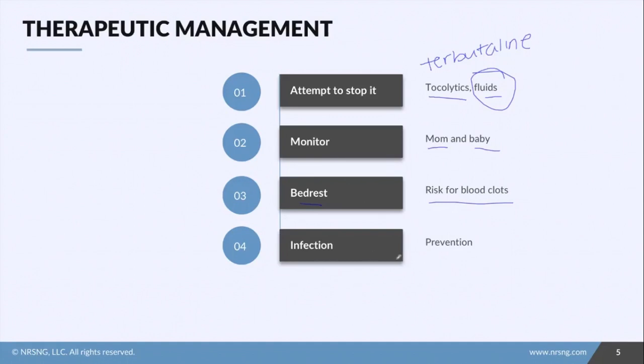And then infection prevention. So this is specifically for a patient that has that preterm premature rupture of membranes. We want to keep her pregnant as long as we can. So because of that, if she has no barrier there anymore, she's going to be at a huge risk for infection. So everything we can do to prevent that. So not doing as many cervical exam checks and all of that's going to help keep the patient away from infection.